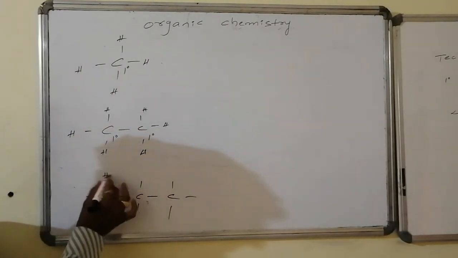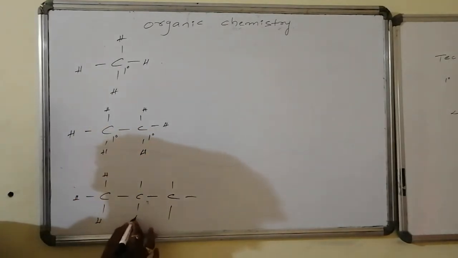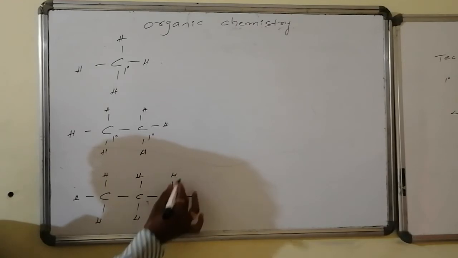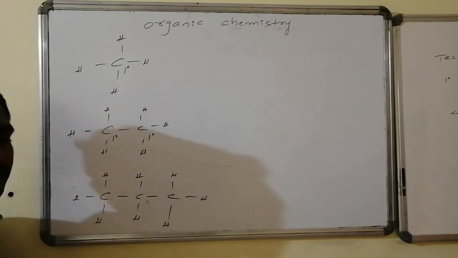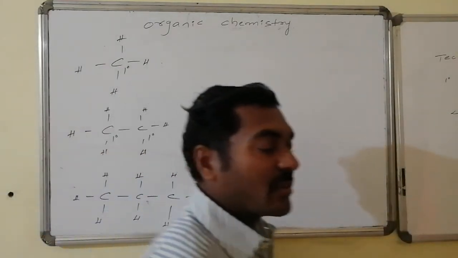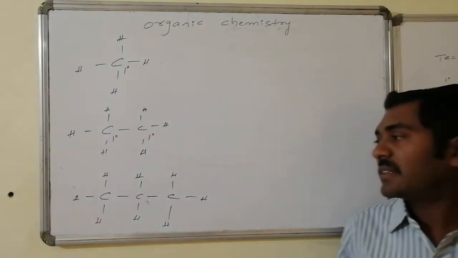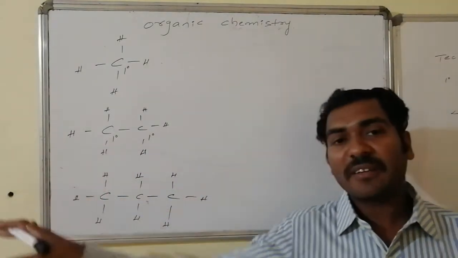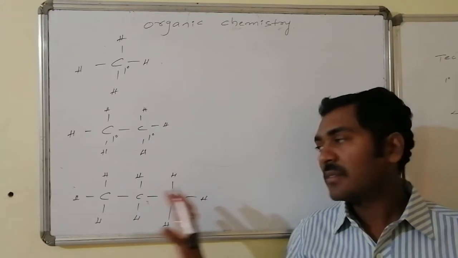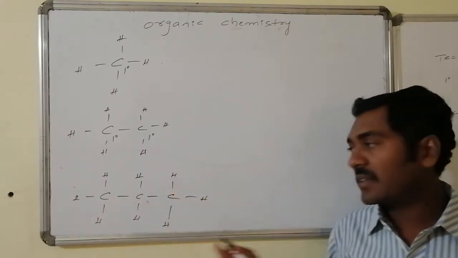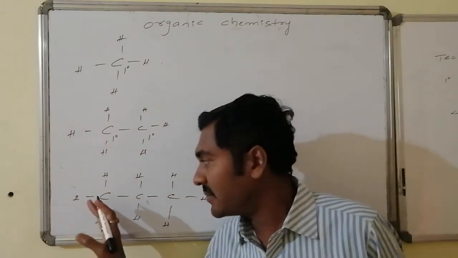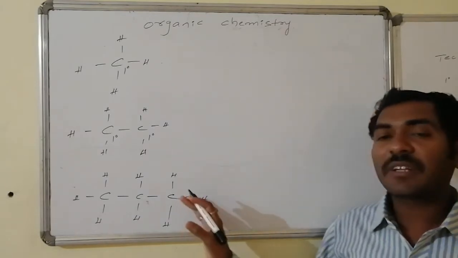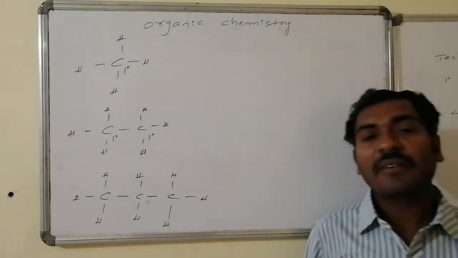And all of these are with hydrogens. If I look, the terminal carbon atoms are each having one neighbour. This is the left terminal, and this is the right terminal. This right terminal atom is connected with one carbon atom. Left terminal atom is also connected with one carbon atom.